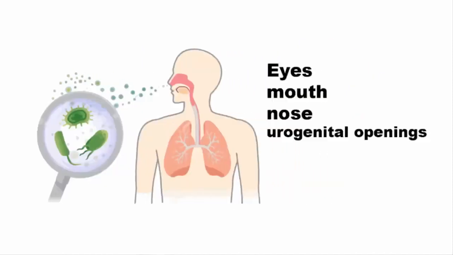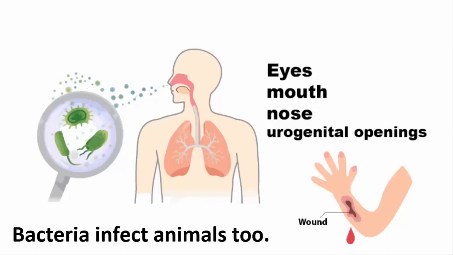Pathogens usually enter our bodies through eyes, mouth, nose, or urogenital openings, or through wounds and bites that breach the skin barrier. A simple example would be, let's say an infected person touches a surface such as a doorknob, table, or handle, leaving behind germs that are then transferred to another person who touches that surface and then touches his or her eyes, mouth, or nose. That's the most common way pathogens enter our bodies. In the same way, bacteria infect the animals too.